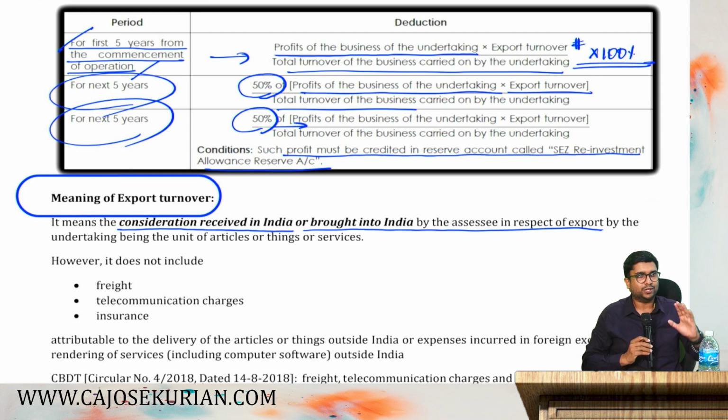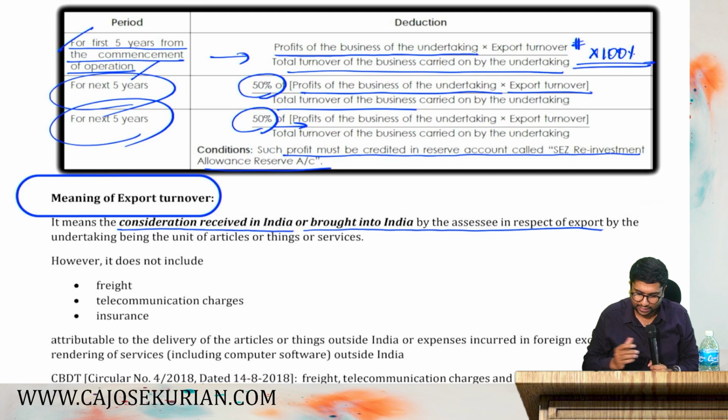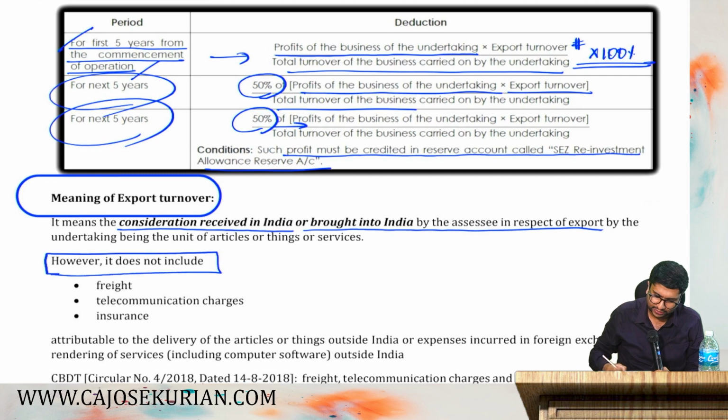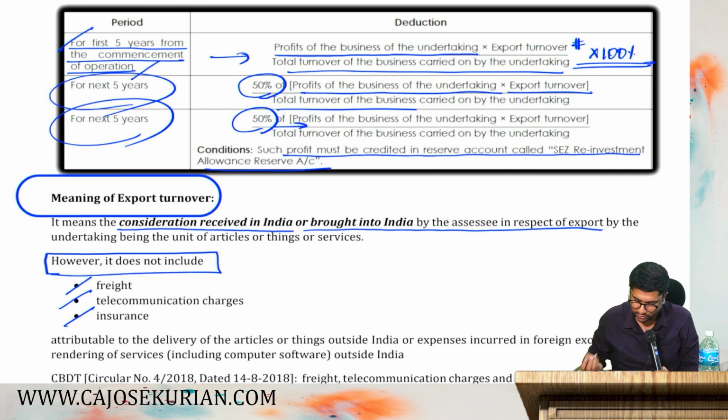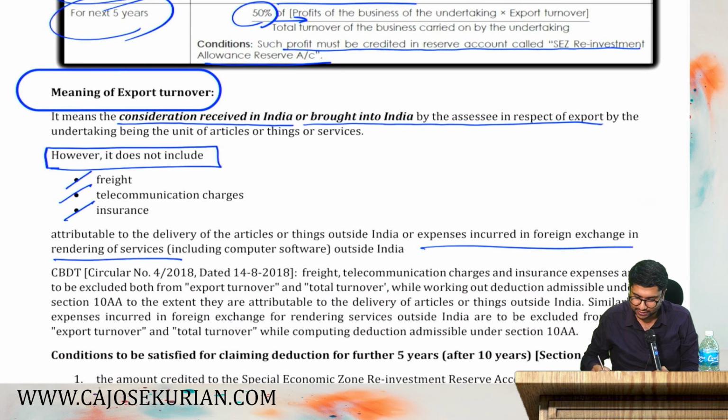So what department say is, you do an export, it's okay. You have to bring that fund for Indian economy to get the benefit. So what they are saying is, if you want us to treat your export sale as an export turnover, then you must either receive the income in India or you must receive that particular amount back to India. Then only we will treat it as an export turnover. Now, it does not include three items: the freight, telecommunication charges, or insurance payment, which is attributable to the delivery of articles or things outside India, or any expenses incurred in foreign exchange in rendering of services outside India.